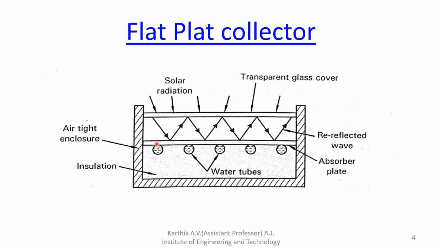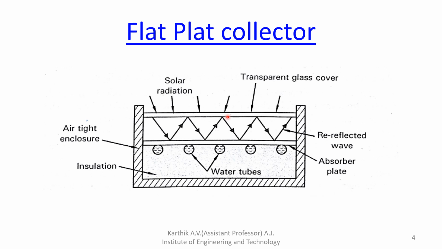Next one is the transparent cover. It is made up of toughened glass, usually 4 mm thickness, which helps in reflecting the incident solar radiation back to the absorber plate. So it will reflect the radiation inside and not allow it to go outside. It is a very tough glass.